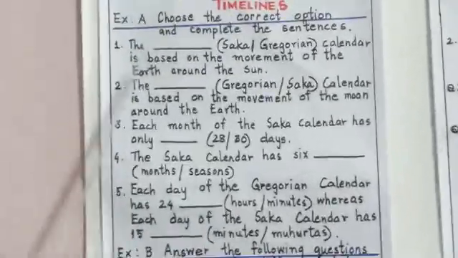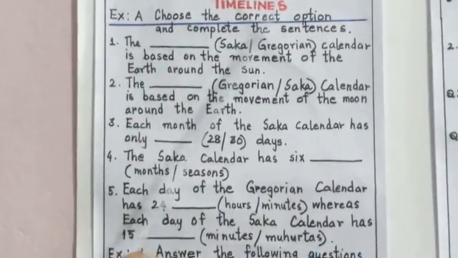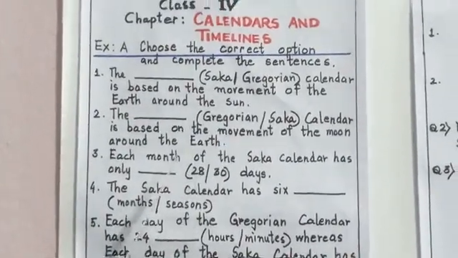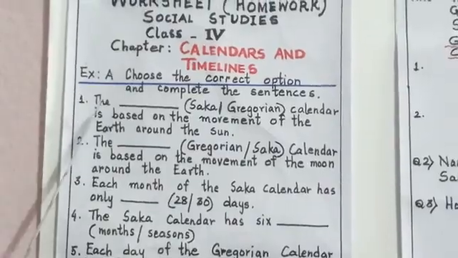So children, today our lesson is up to this much. And I have a worksheet for you based on today's lesson. It has got 2 exercises. Exercise A, choose the correct option and complete the sentences. Exercise B, answer the following questions.